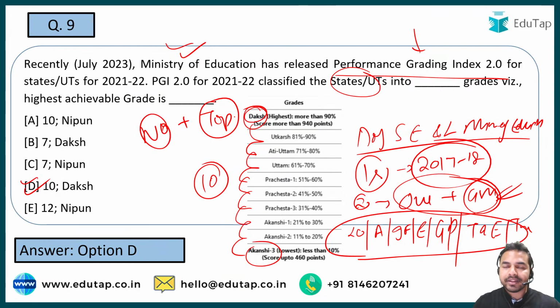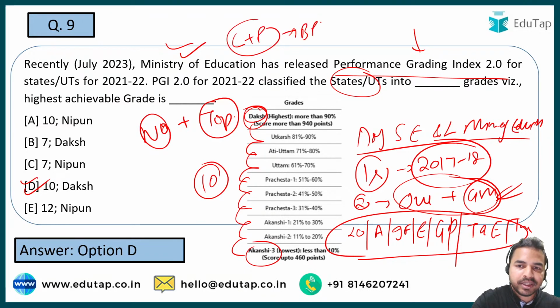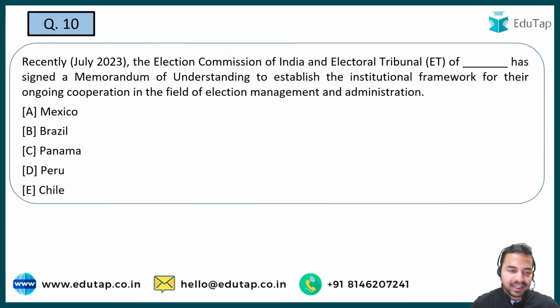ओके, सो जब हम बात करते हैं यहाँ पर सबसे ज्यादा हाईली जिन्होंने परफॉर्म किया है उनका नाम क्या है? बेसिकली this includes Chandigarh and Punjab, which are the best performers in the PGI 2.0, that is Performance Grading Index 2.0. Okay, I hope this is clear to all of you. Absolutely right, Venkatesh, Priya, Mohit, guys have answered the question correctly. That is option D, Daksh.